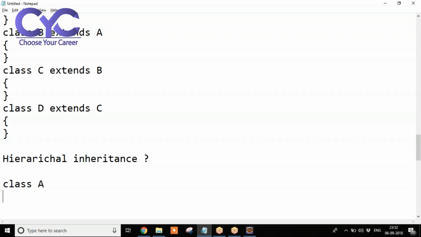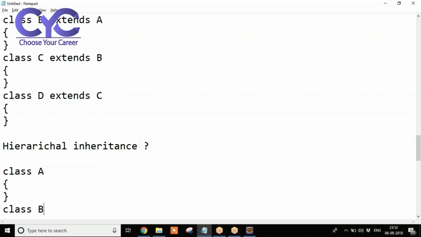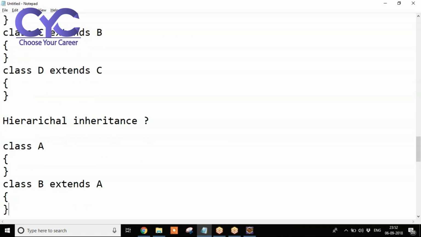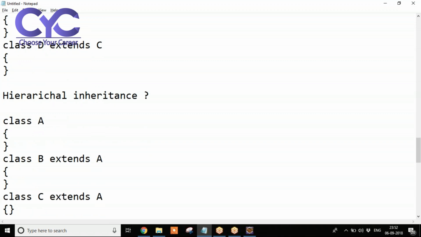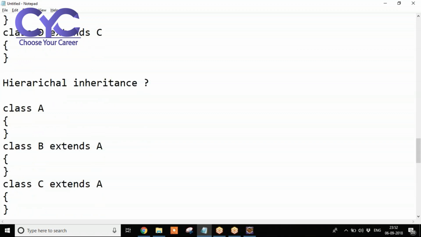For example, if you take class A, class B can extend A, and class C also can extend A. Anyone can use the same data again and again. Once you write the code, we can reuse the same code again and again. This is about hierarchical inheritance. Clear? Any number of times we can reuse the same code again and again.